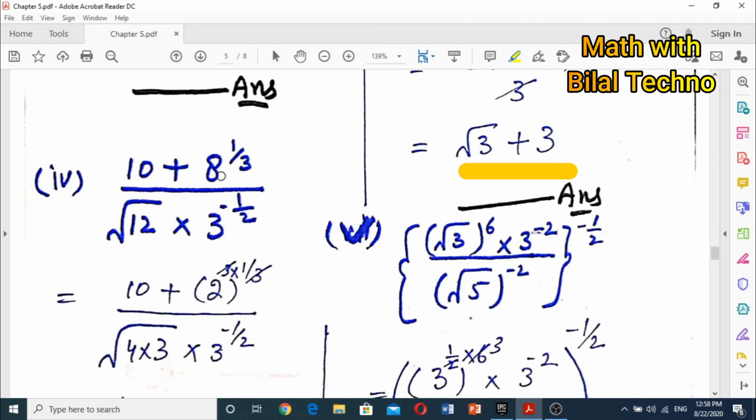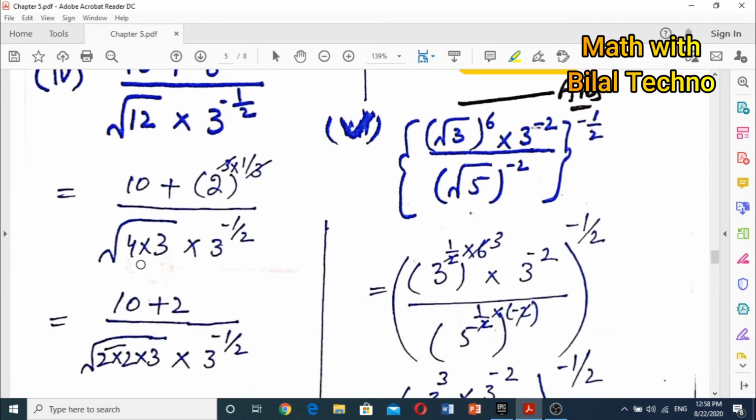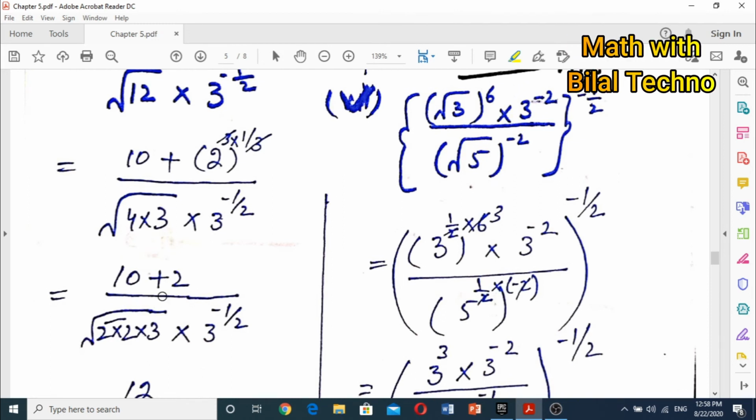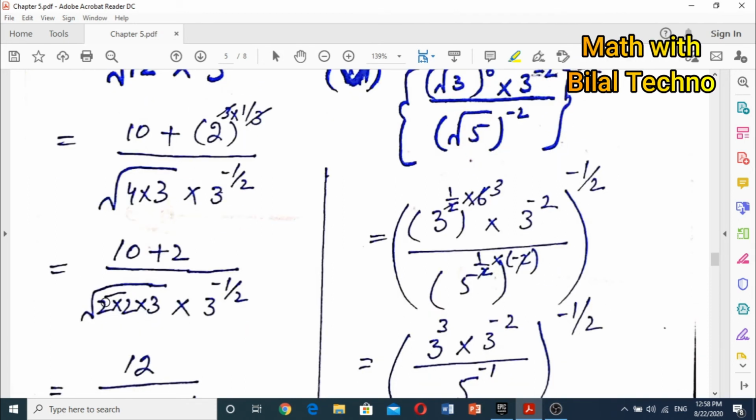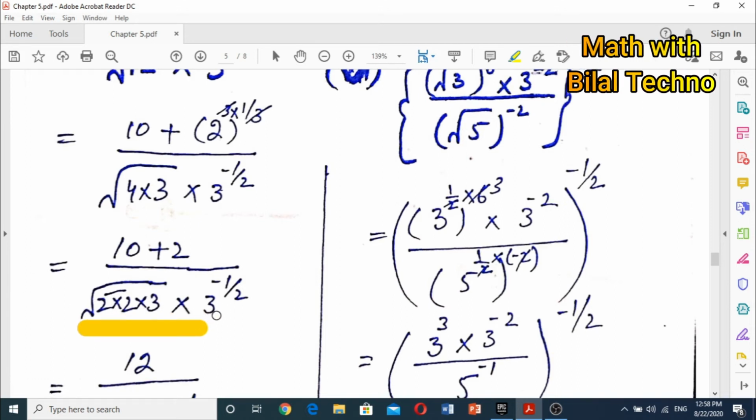So we will move to part 4. 10 plus 8 raised to power 1 by 3 divided by square root of 12 into 3 raised to power minus 1 by 2. So 8 also written in that form and we will cut 3 from 3. Similar in the denominator, square root into 4 into 3 multiply by 3 raised to power minus 1 by 2. So 10 plus 2, 12 and in the denominator 2 into 2 into 3 into 3 raised to power minus 1 by 2.